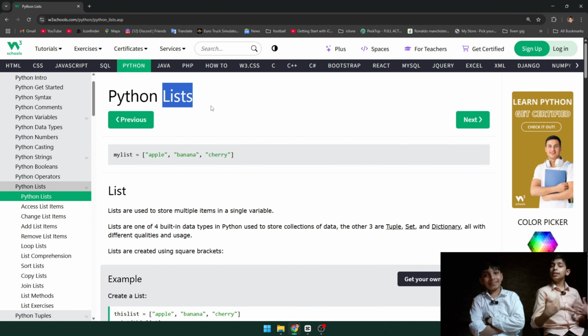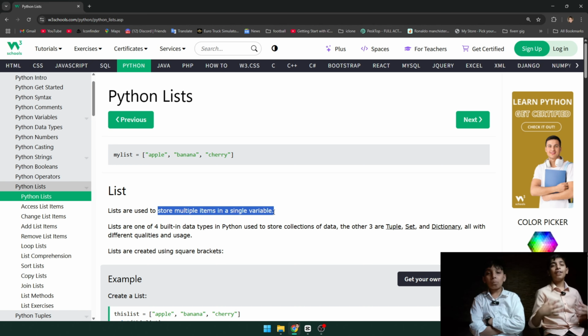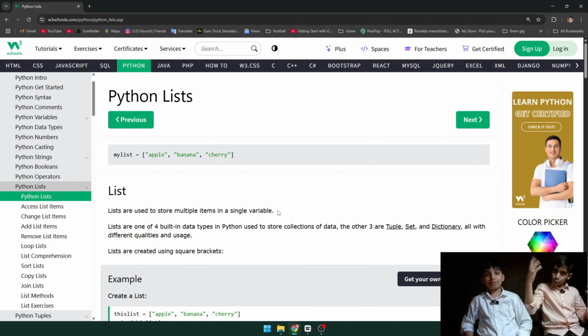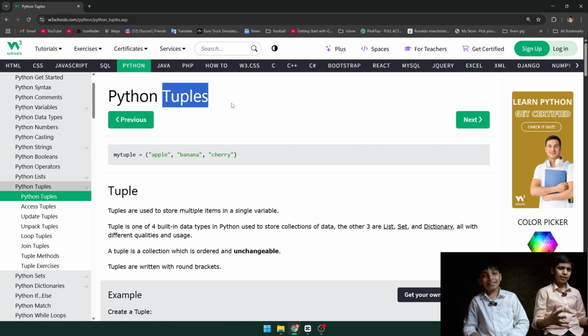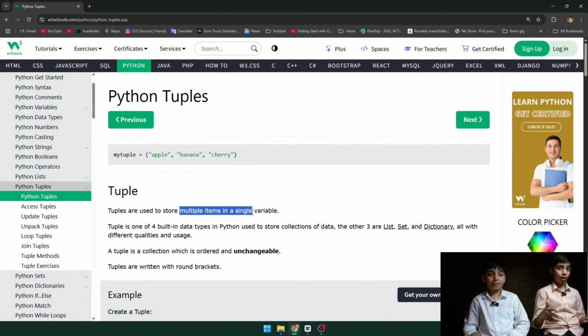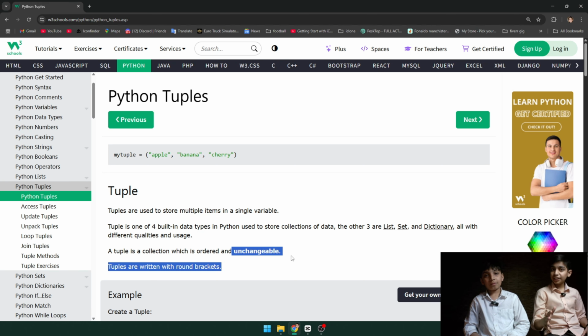Then comes list. So what is a list? List is just like arrays, but it can store objects. Don't worry, I will tell you about objects in the upcoming video about OOPS, object-oriented programming. Then comes Python tuples. They're the same as arrays, but an array can store values of one single data type. But in tuples, we can store values of different data types, and you cannot change it after you create it.